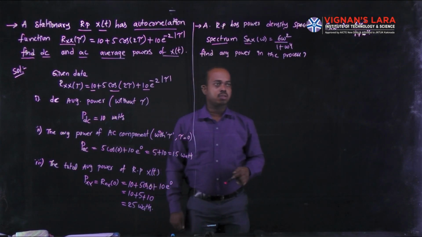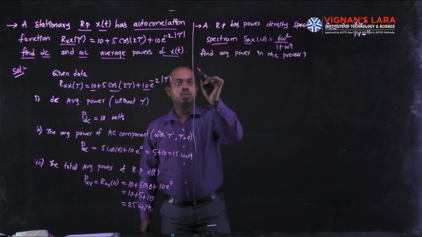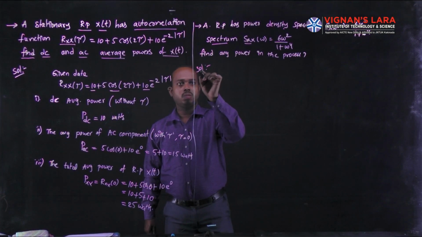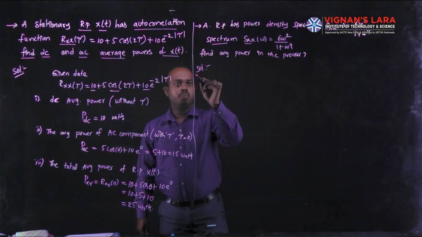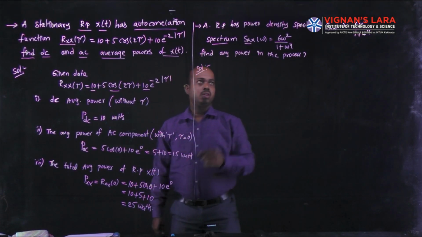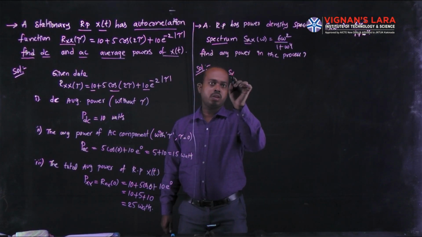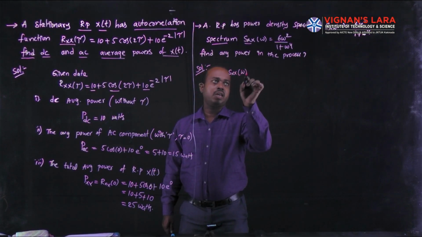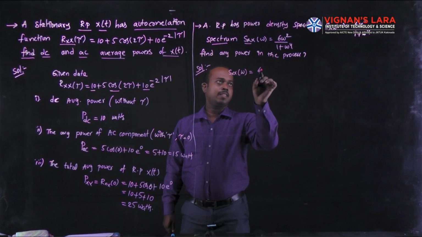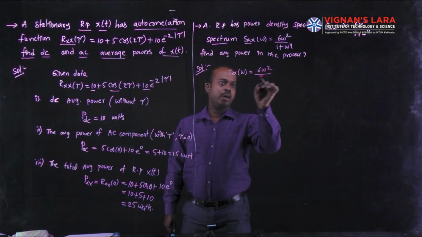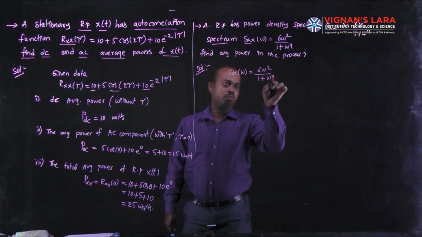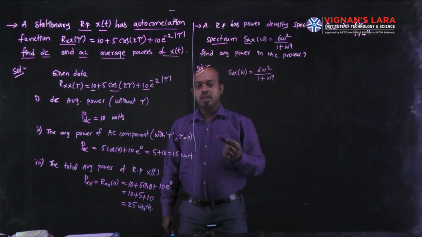We have to simplify this by using the properties of the power spectral density. The given data is Sxx(omega) equal to 6 omega square divided by 1 plus omega power 4.